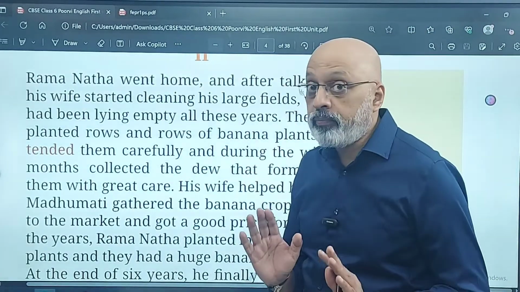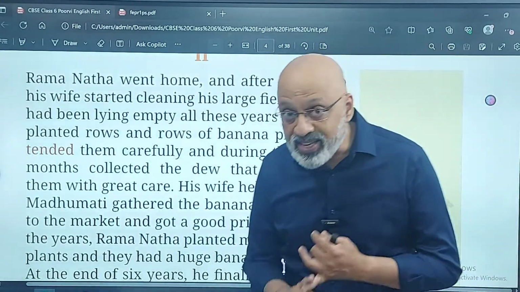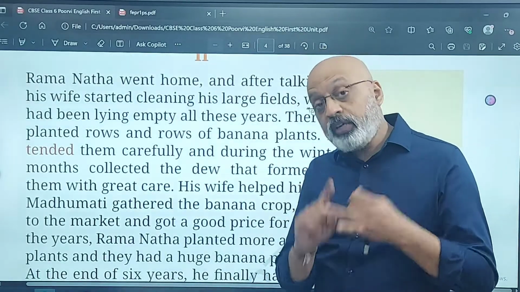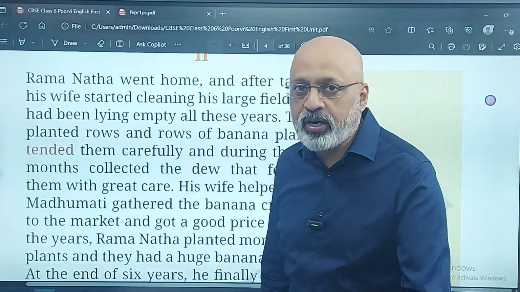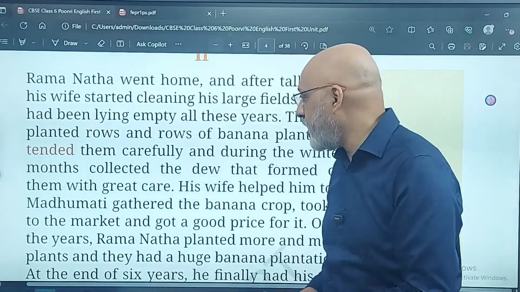So what does it show about Ramanatha? It shows that he was a very sincere person. He was a very obedient person, right? Whatever the sage had told him, he didn't take any shortcut. He didn't think, what difference does it make? No, he did it himself.